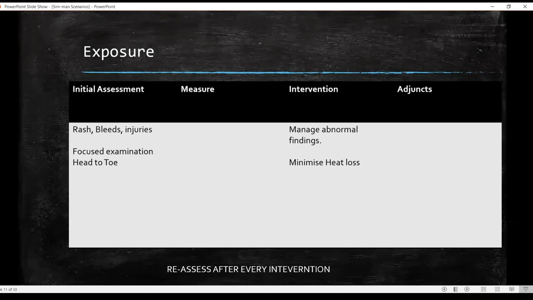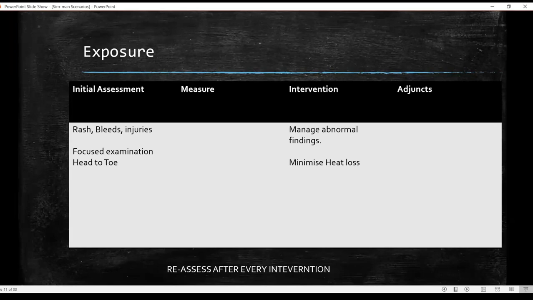Now you have to ensure the respect and dignity of your patient, and also prevent hypothermia. So please do cover your patient, and that will help you in minimizing the heat loss. At the end of this, reassess again after every intervention. And now you have successfully completed your ABCDE approach.